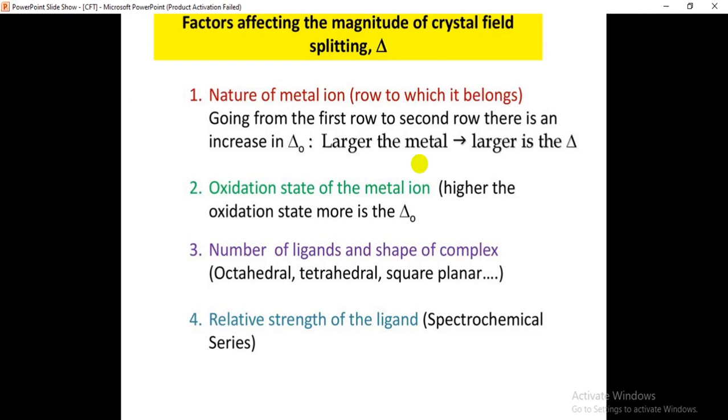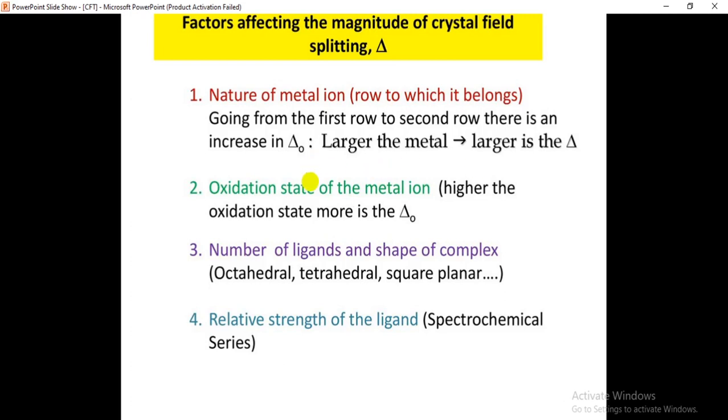Wherever the repulsions are high, the energy will be more. Wherever the repulsions are high, the energy will be high, so the splitting magnitude of the crystal field also will be high. Is it clear? The larger the metal, the larger the splitting magnitude of the crystal field. If the metal size increases, the splitting magnitude also increases.